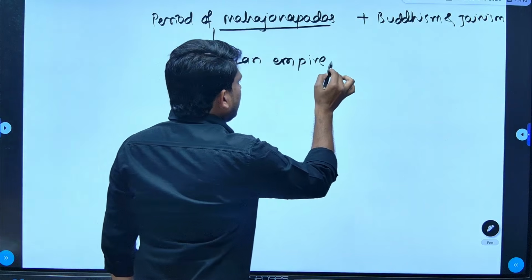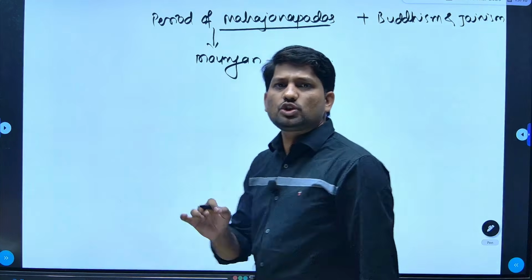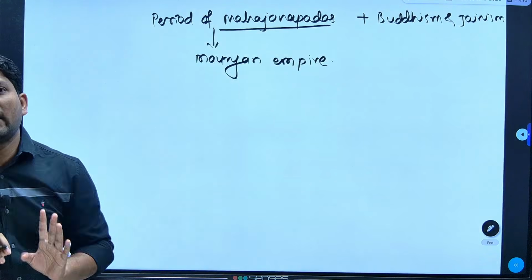So this Mauryan Empire covered almost all parts of the Indian subcontinent except the deep south and the northeast part of Assam.